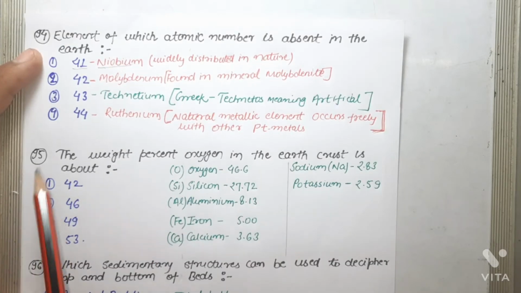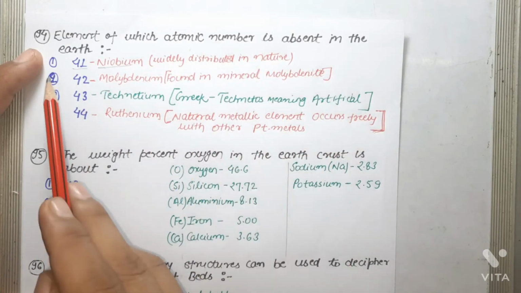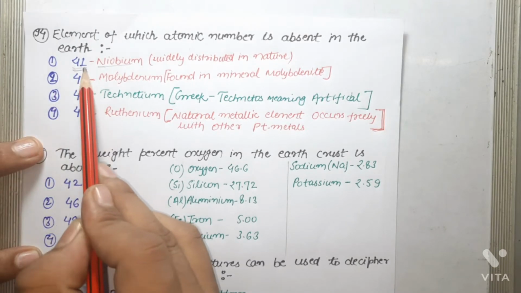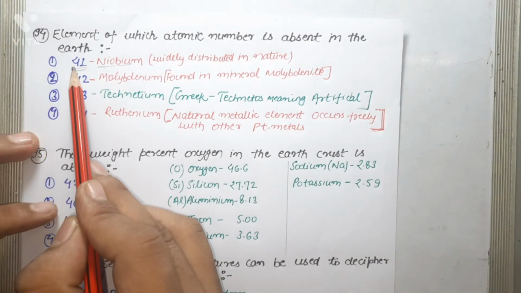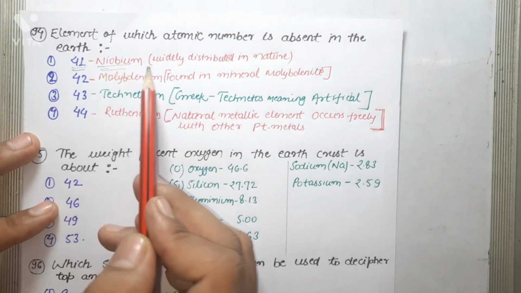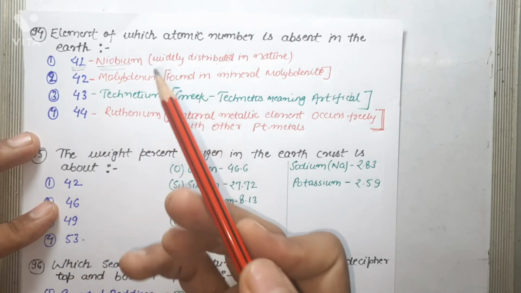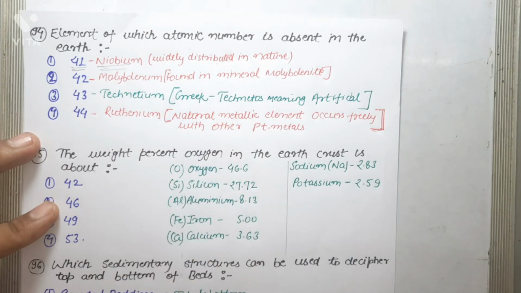Next question is, element of which atomic number is absent in the earth? First option is 41. The element with atomic number 41 is niobium and it is widely distributed in nature. 23 niobium minerals and approximately 130 other minerals containing niobium have been discovered in alkali igneous rocks such as nepheline syenites and pegmatites, carbonatites and granitic pegmatites.